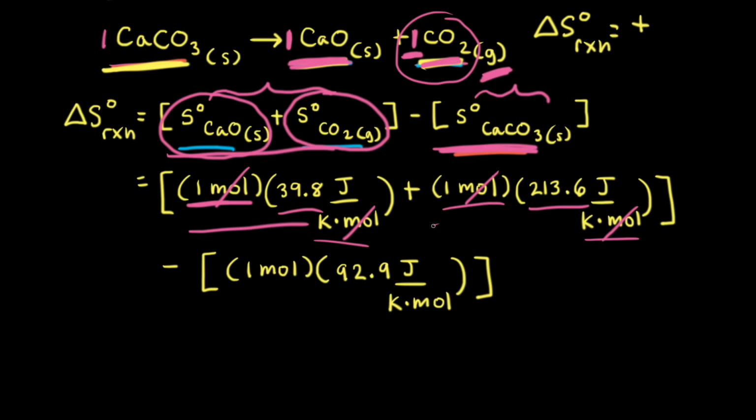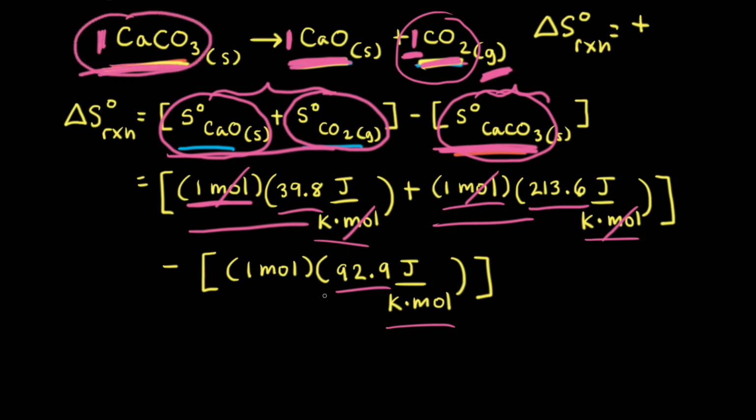So we're going to add those two together, and from that we're going to subtract the standard molar entropy of our reactant, which is calcium carbonate. So the standard molar entropy of calcium carbonate is 92.9 joules per Kelvin mole, and in our balanced equation there's a 1 as a coefficient in front of calcium carbonate. So we multiply that by 1 mole, and once again the moles will cancel out. For this particular reaction, in the balanced equation, all of the coefficients happen to be 1. However, if one of our reactants or products in a different reaction happen to have a coefficient of 2, we would multiply the standard molar entropy by 2 moles.